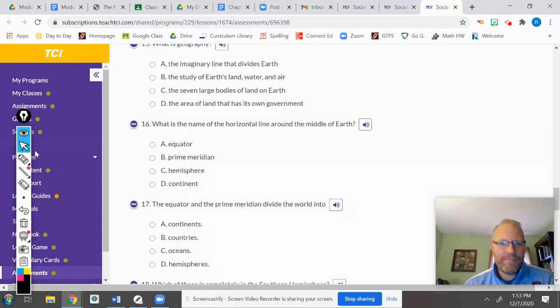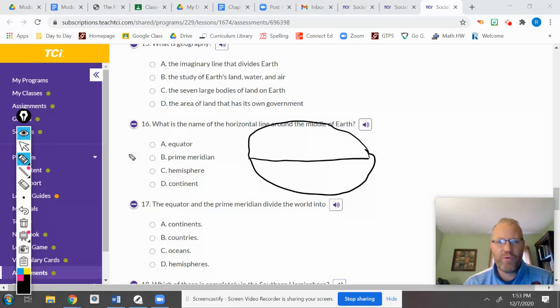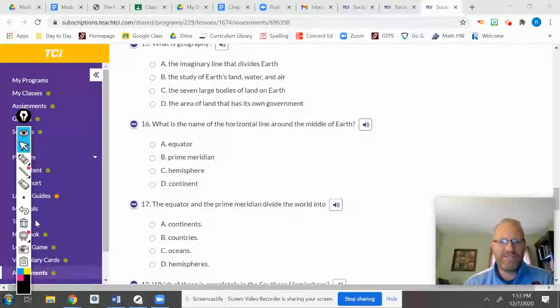Number 16. What is the name of the horizontal line around the middle of the Earth? We've already answered this one. A horizontal line cuts the Earth in half this way. It's the same answer as before, just a little different way to ask it. Tricky, tricky. A equator, B prime meridian, C hemisphere, D continent. Check the map up top to see which line cuts it horizontally.